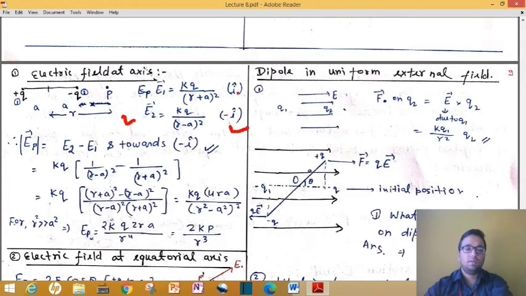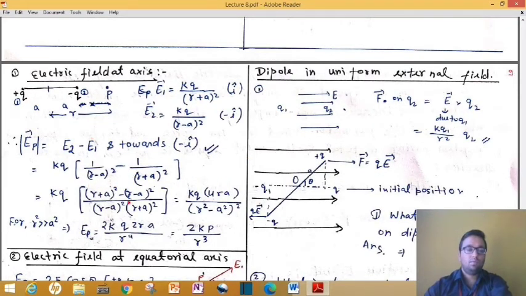One is along plus i, the second is along minus i. So the net electric field will have the magnitude of E2, because the magnitude of E2 is greater, as we are dividing by a lesser distance. Higher value minus lower value gives the magnitude, and the direction of the electric field will be towards the higher value, that is towards E2, which means towards the left.